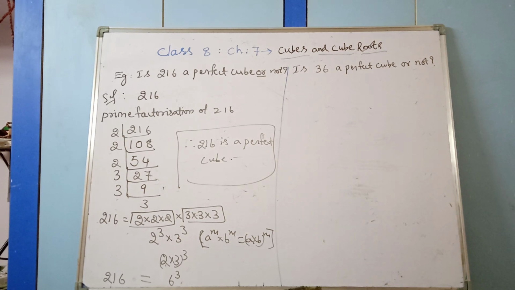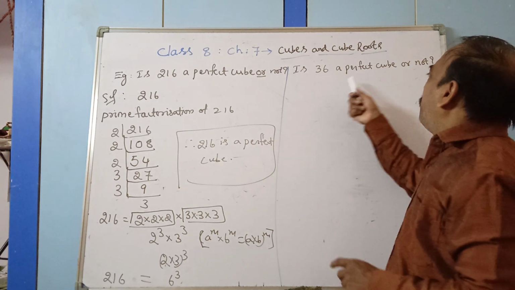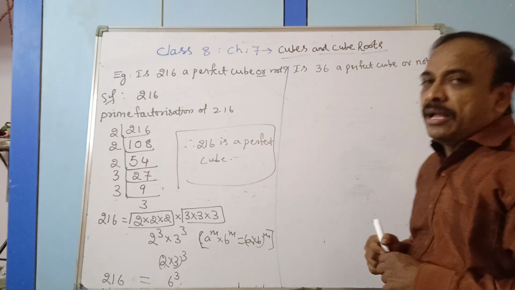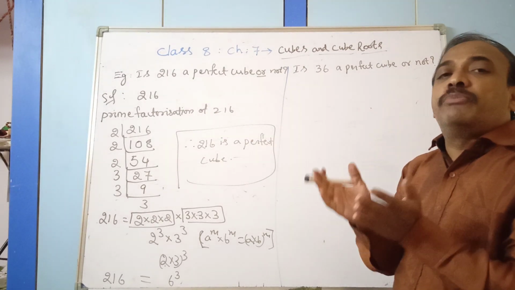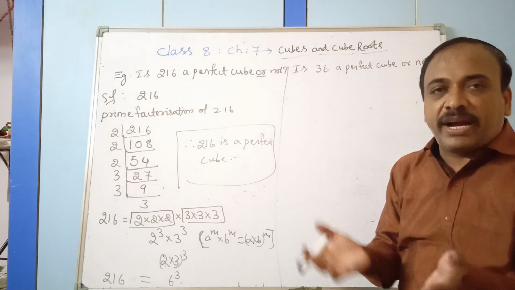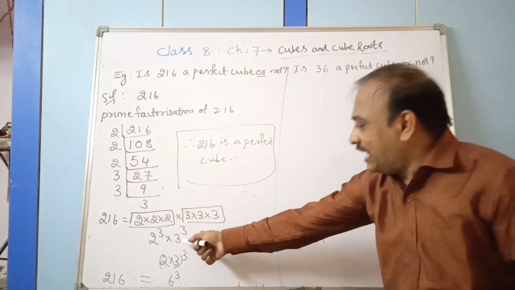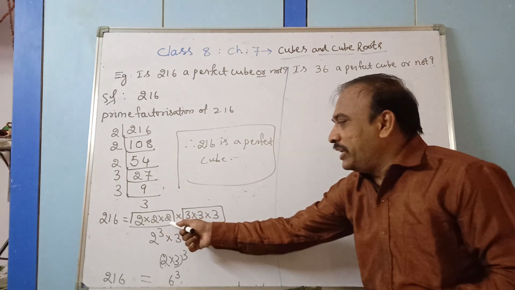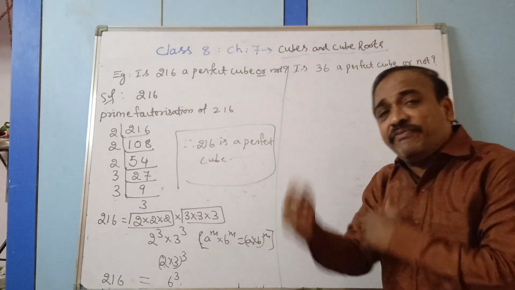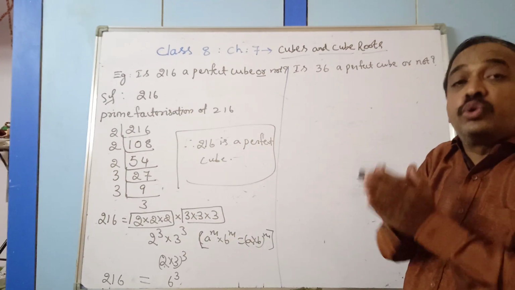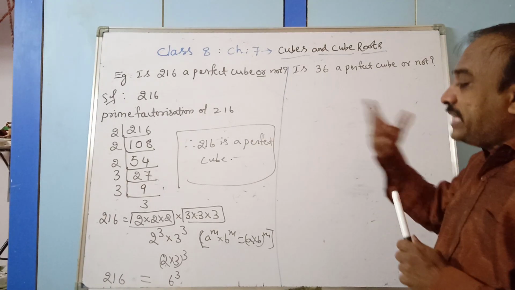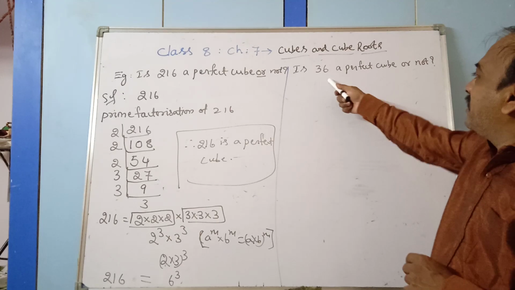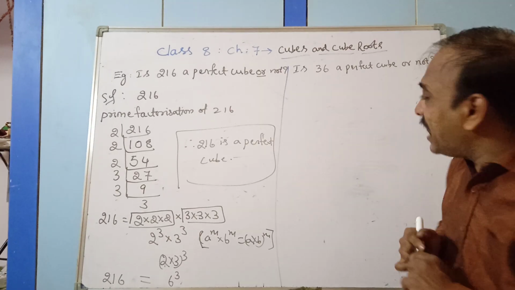Now we see one more example. Is 36 a perfect cube or not? How to identify a perfect cube? If you are able to express every factor as a triple, like 2 into 2 into 2, 3 into 3 into 3, if you are able to group the factors as triples, then it is a perfect cube. Now we see whether 36 is a perfect cube or not.